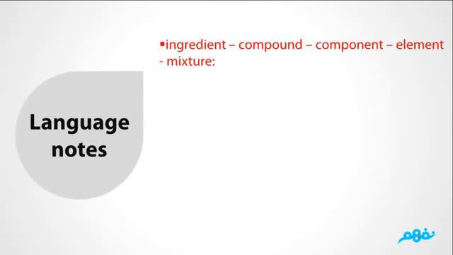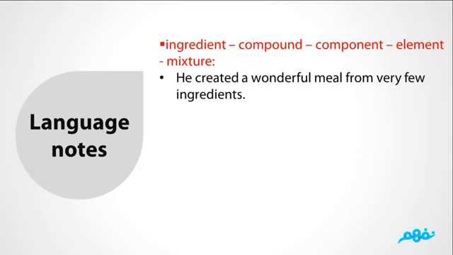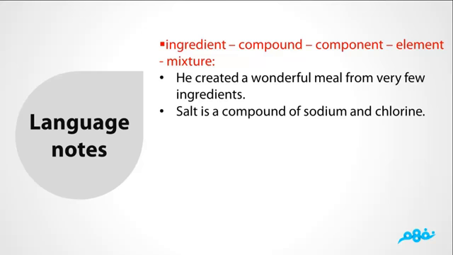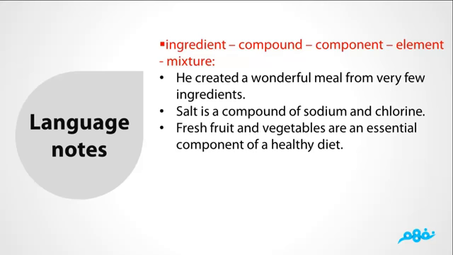The difference among ingredient, compound, component, element, and mixture. He created a wonderful meal from very few ingredients. Salt is a compound of sodium and chlorine. Fresh fruit and vegetables are an essential component of a healthy diet.